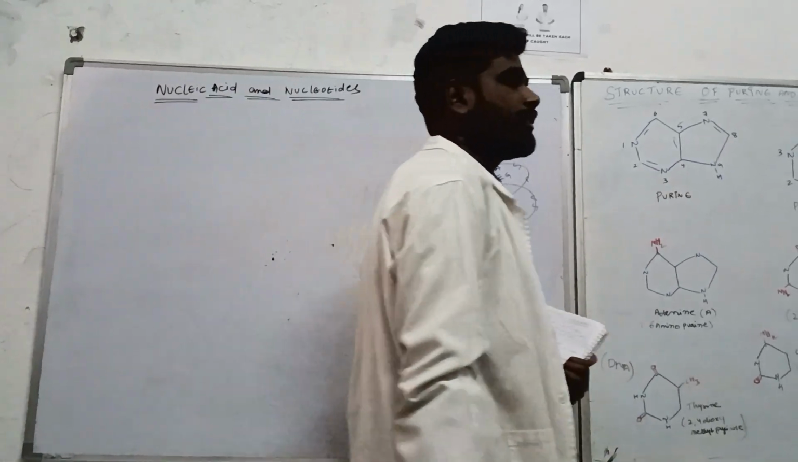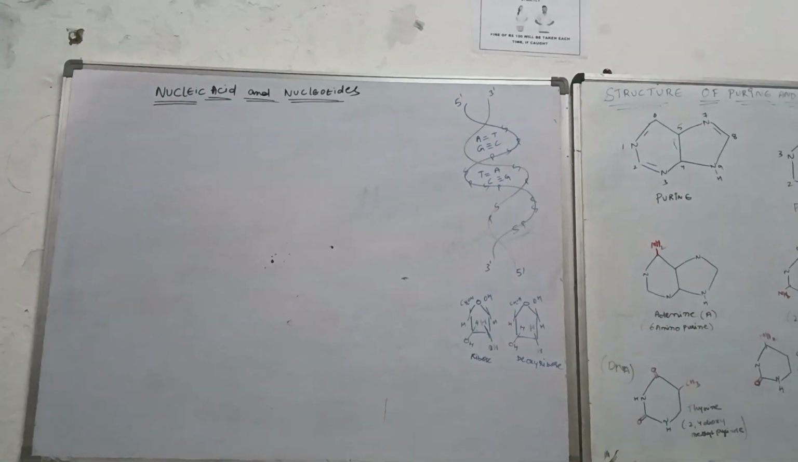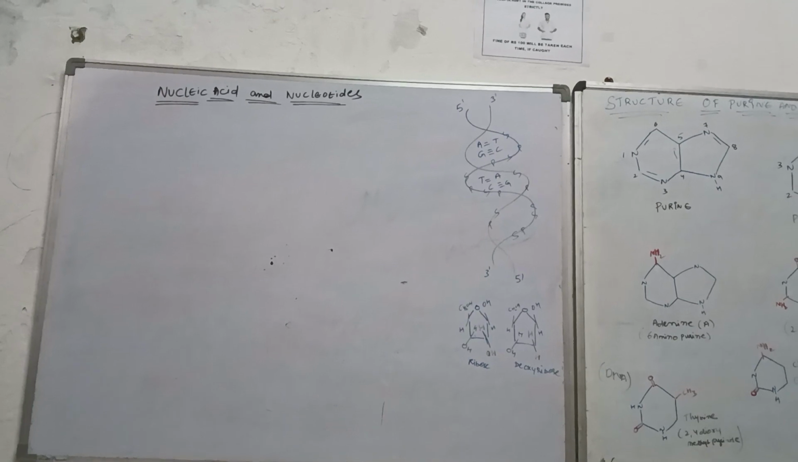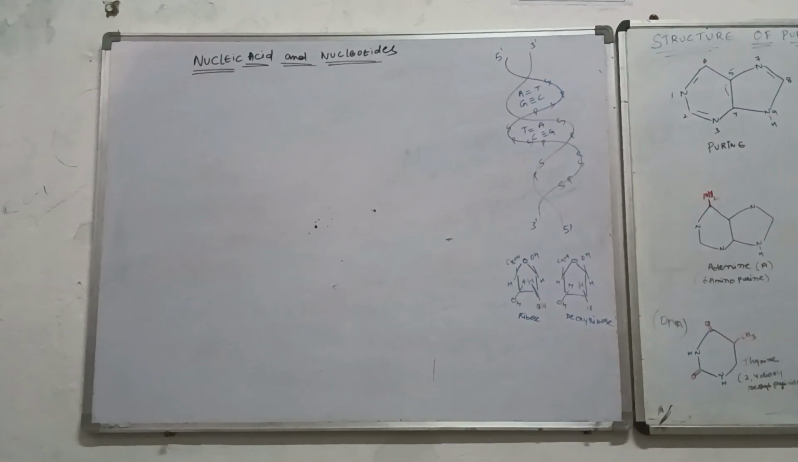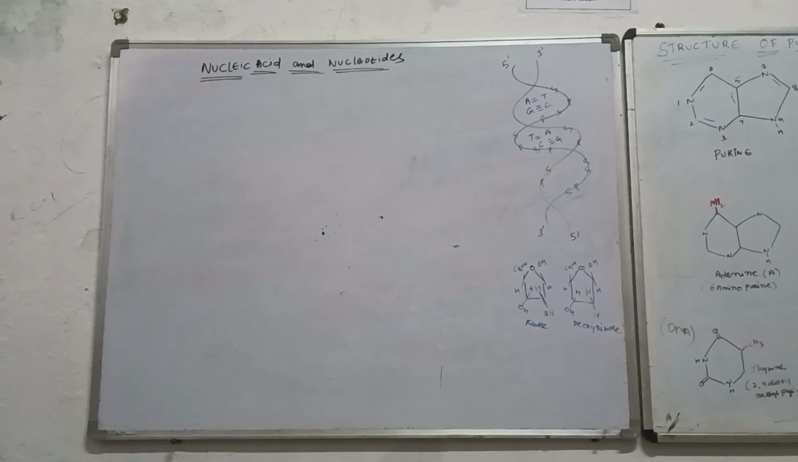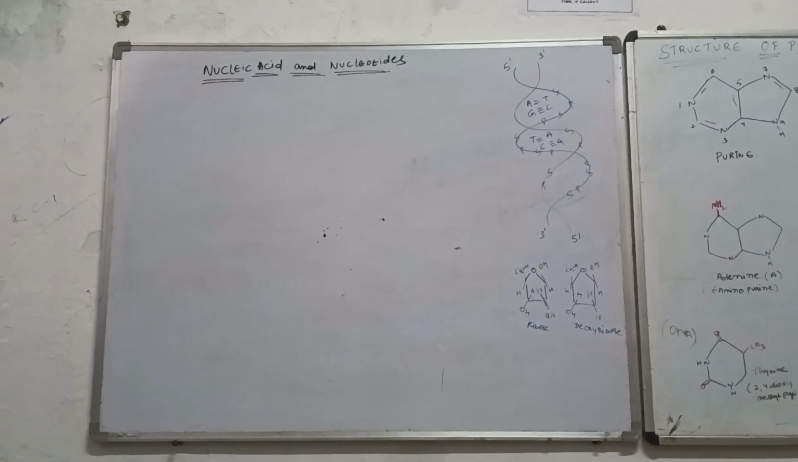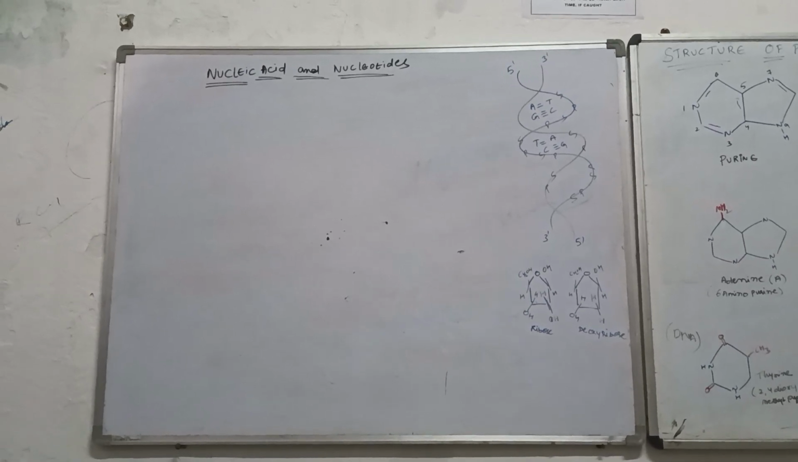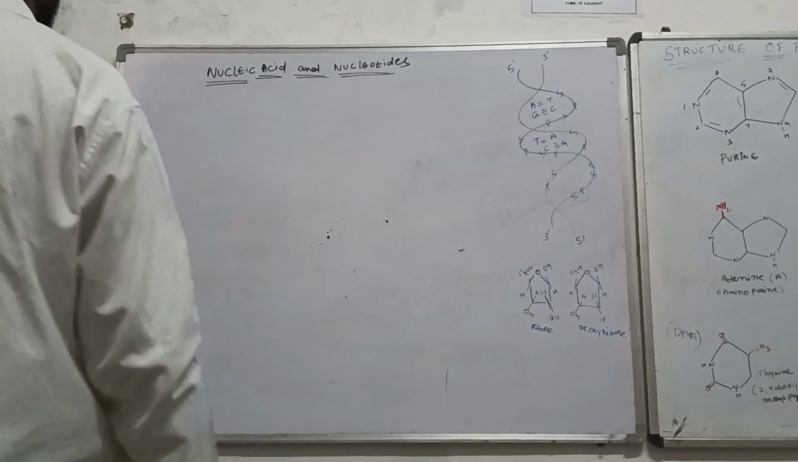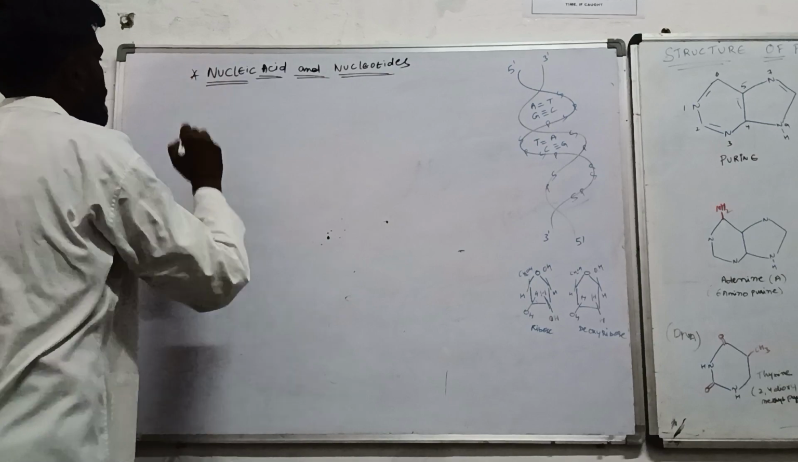In the previous class, we have been continuously learning about the nitrogen substances. In that, we went through blood urea and creatinine, as well as the renal function test too. In today's class, we will be discussing nucleic acids and nucleotides. A new chapter, a new thing.